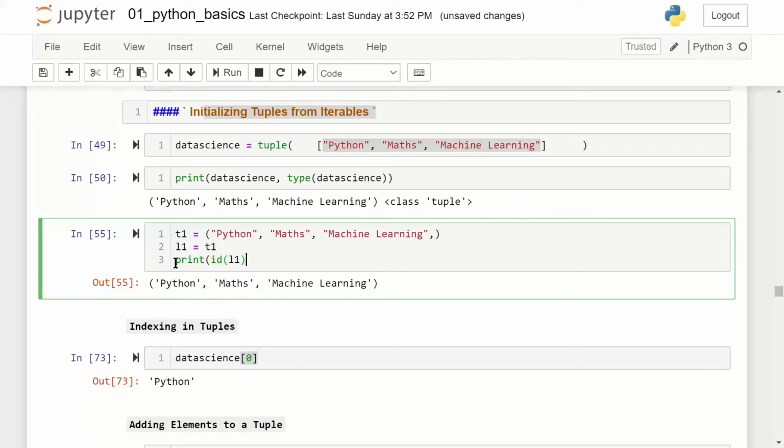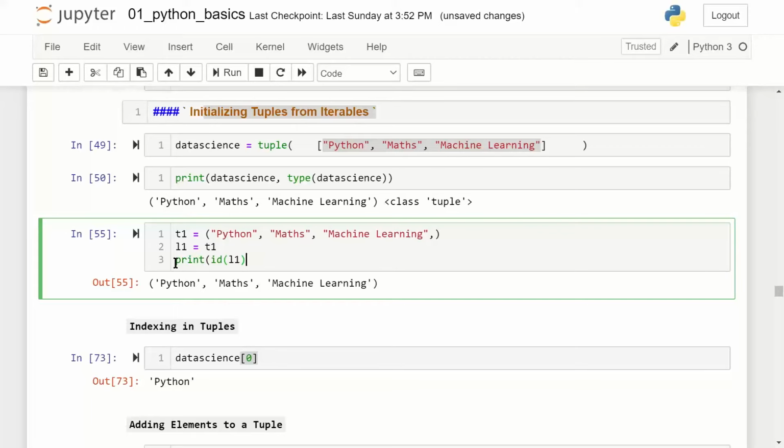If I have such a scenario, in that case, I will have to use a tuple when I have a sequence of values to be assigned to an object which cannot be changed later on. In that case, I'll have to make use of a tuple and I cannot make use of a list. That's the main difference between a list and a tuple. That's the utility of a list and a tuple.